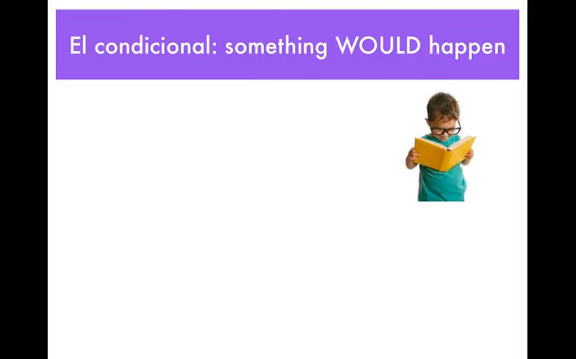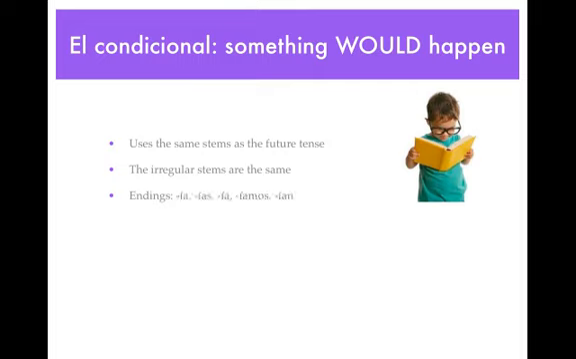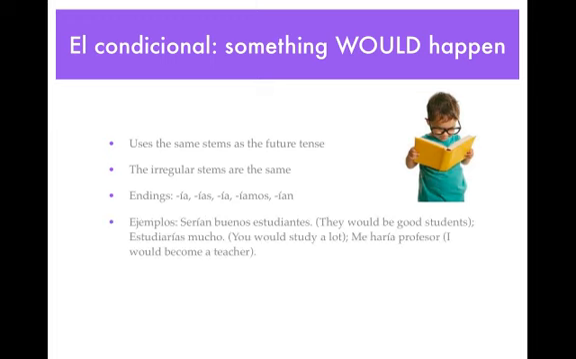Now the conditional is something would happen, or I would do something. It uses the same stems as the future tense, including the irregulars. The endings are different, however. So you have ía, ías, ía, íamos, ían. So we've seen those before. They look a lot like the imperfect endings for ER and IR verbs. And then I have some other examples here.